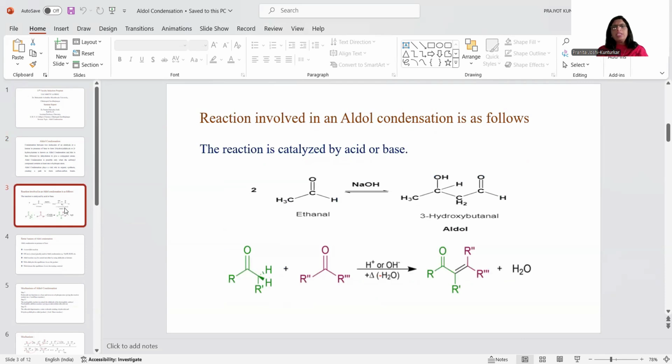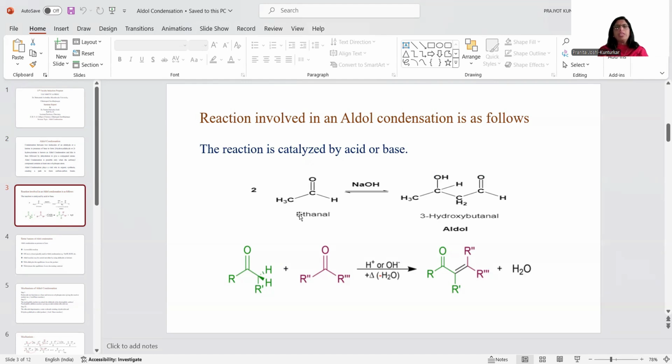Now this aldol condensation reaction is catalyzed either by acid or by base. But here we are going to discuss aldol condensation in the presence of base. The very typical and famous example is the reaction of acetaldehyde. Formaldehyde is the first member, followed by acetaldehyde, which may also be known as ethanal.